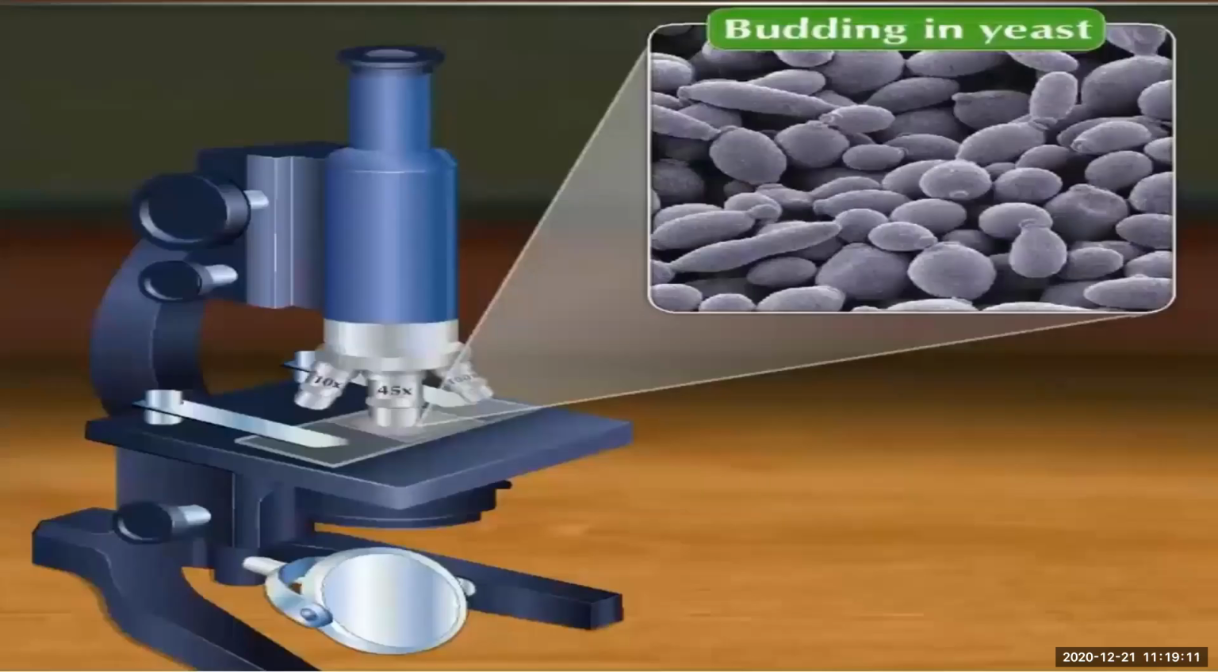See, the picture is showing here these are the yeast cells and budding in yeast. Here, see, these are the parent cells and they are showing a small bud over here. This is also a small bud on the parent cell. So under the microscope, you will see this kind of a structure. So this is nothing but the budding in yeast.